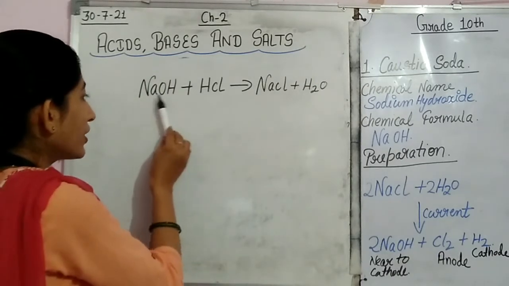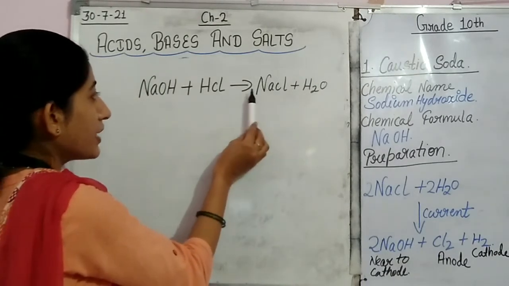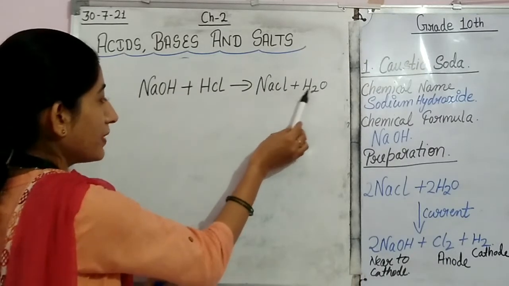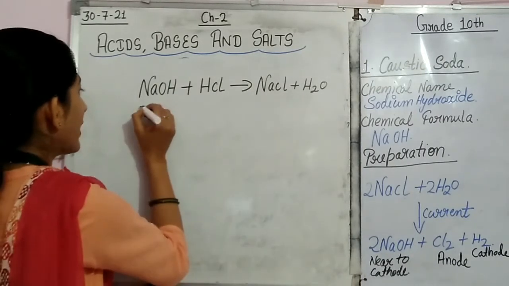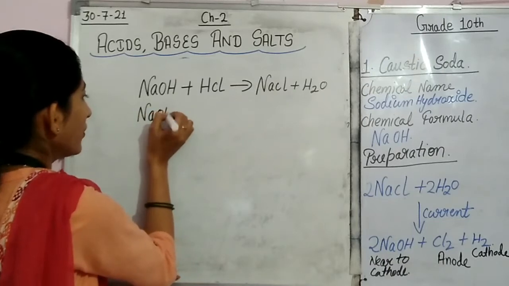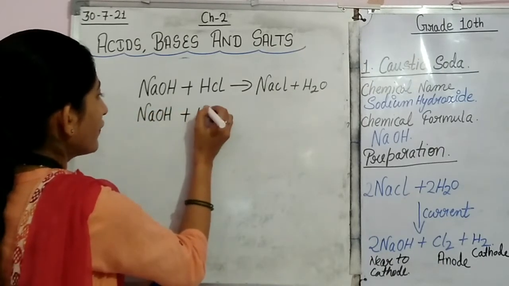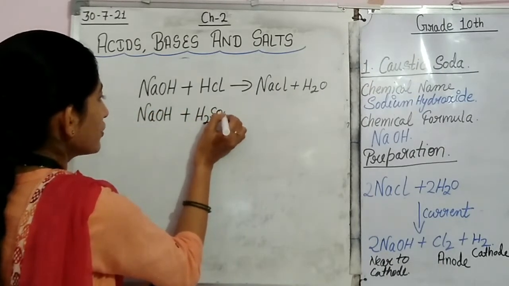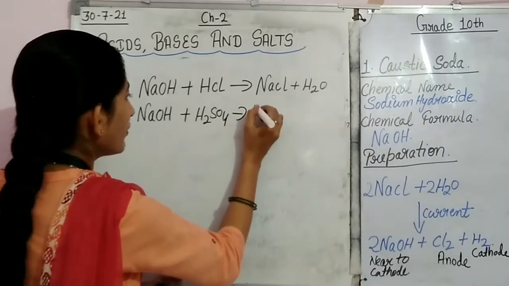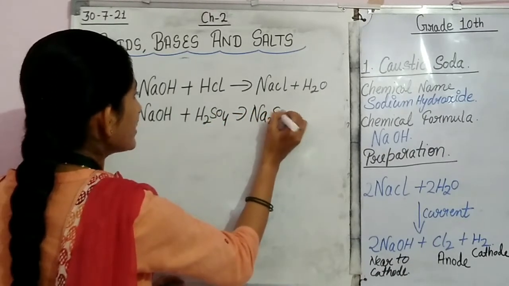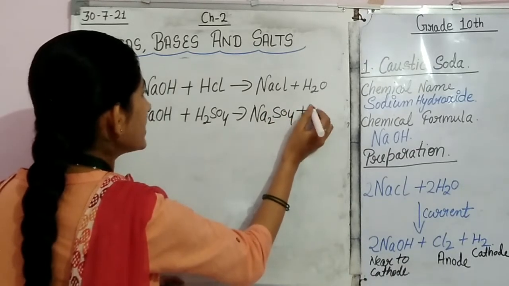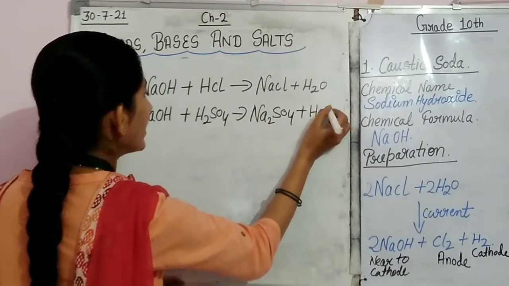When we react sodium hydroxide with HCl, the product formed is NaCl plus H2O. Similarly, when we react sodium hydroxide with sulfuric acid, H2SO4, the product formed is Na2SO4 plus H2O released.